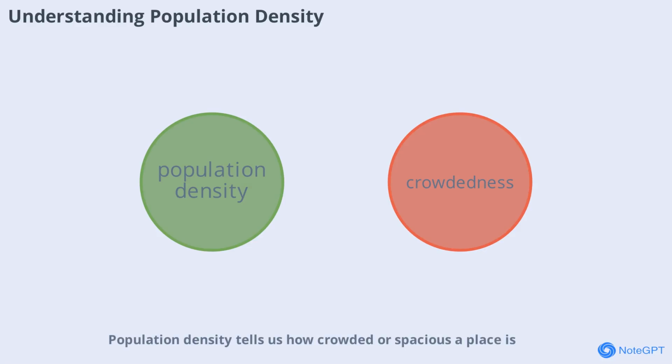Population density tells us how crowded or spacious a place is. It's calculated by dividing the total population by the total land area, usually measured in people per square kilometer. High population density means more people living in a small area, while low density means fewer people spread out. This measure helps planners understand the pressure on resources and is vital for designing cities, schools, hospitals, and roads.